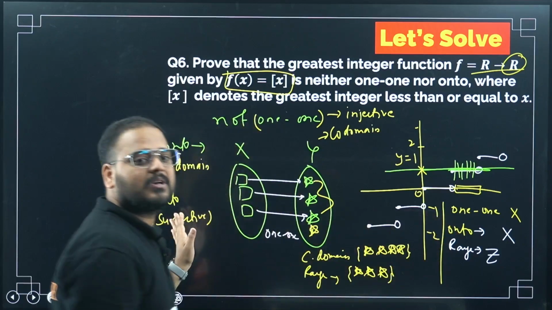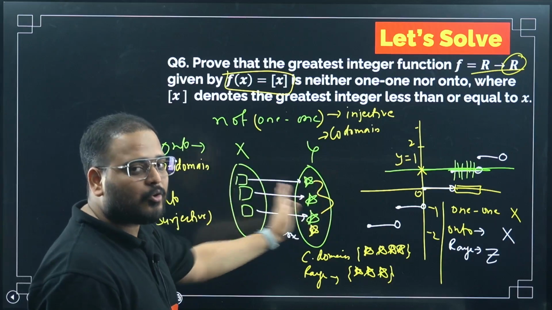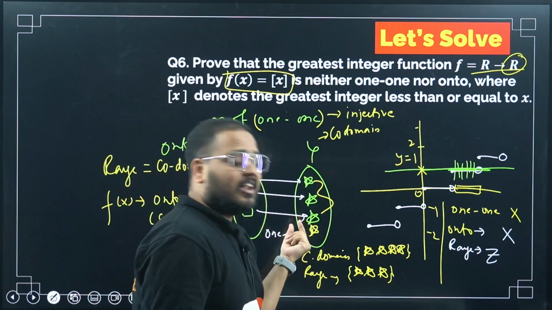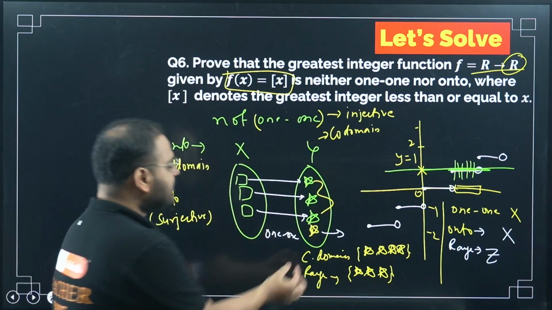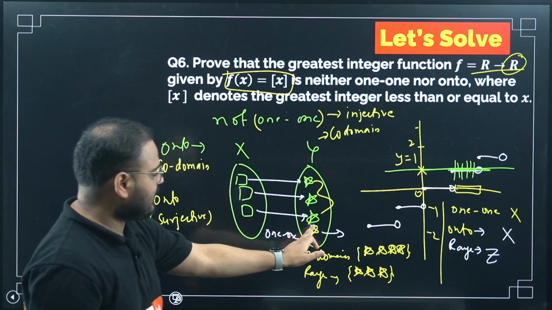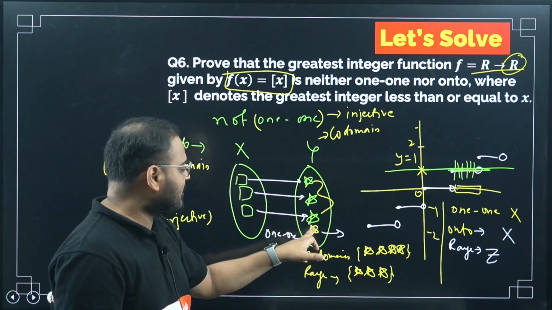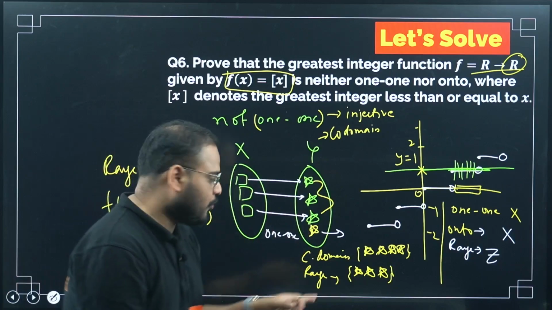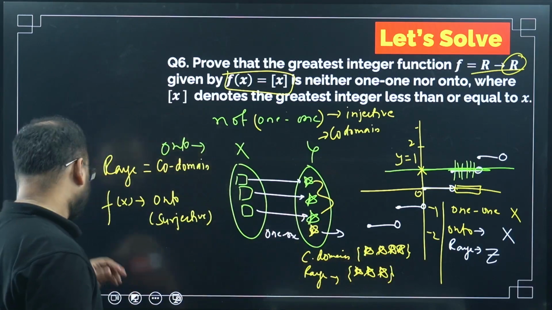This is the conceptual part. I hope this is simple. 1-1 means uniquely related with the domain and codomain. Onto means none of the elements in the codomain should feel left out. See, this star is feeling left out, no? It should not be the case. If I erase the last star, it will become onto. But here the codomain is 4 stars, the range is 3 stars, so not onto.